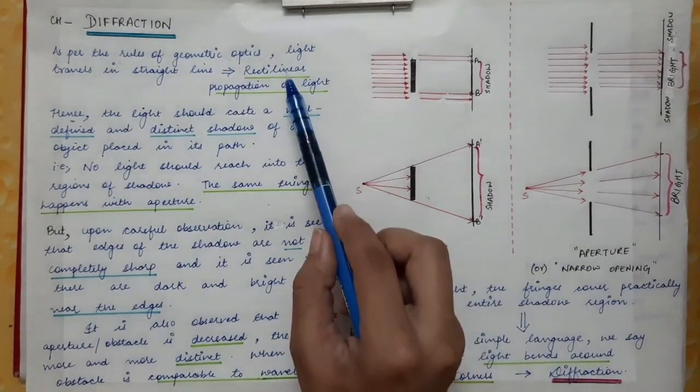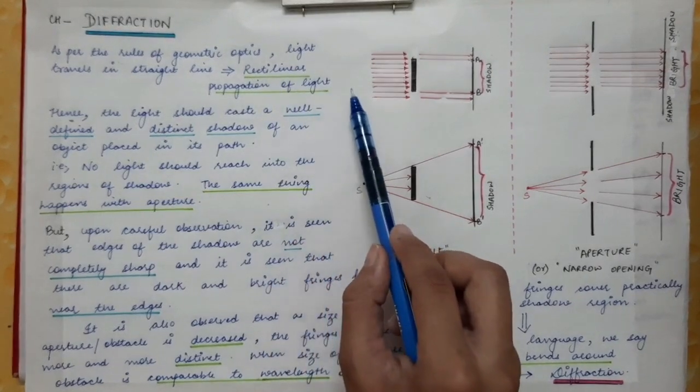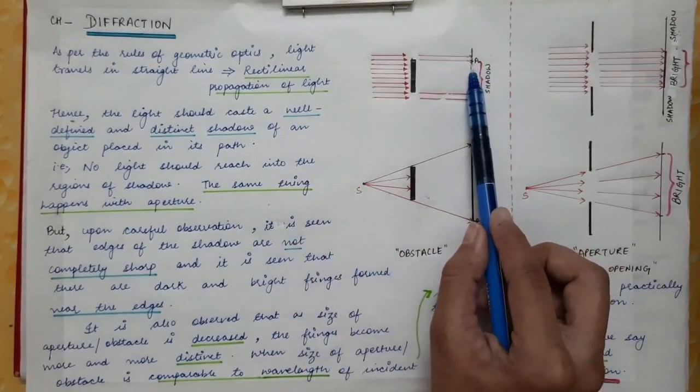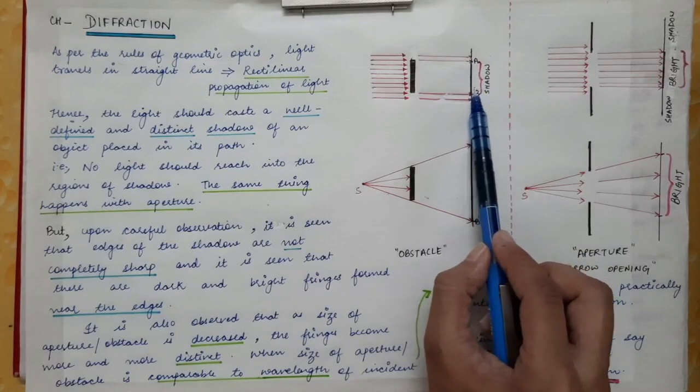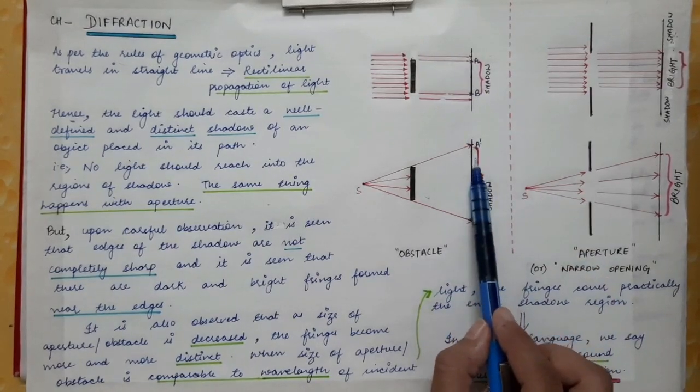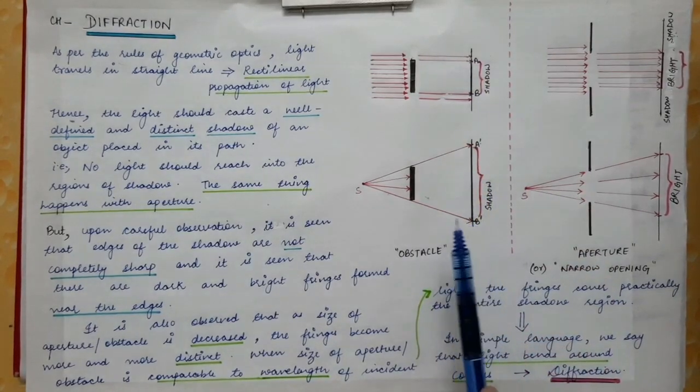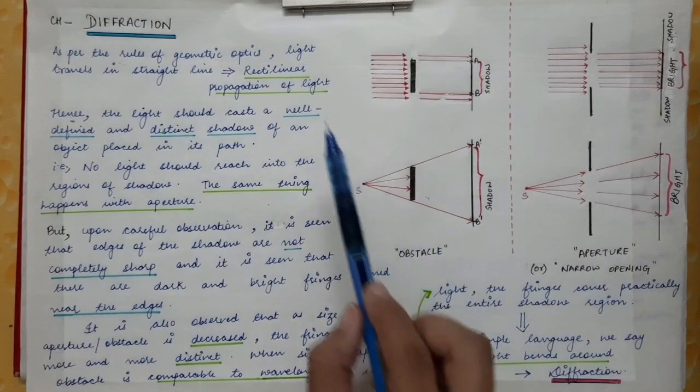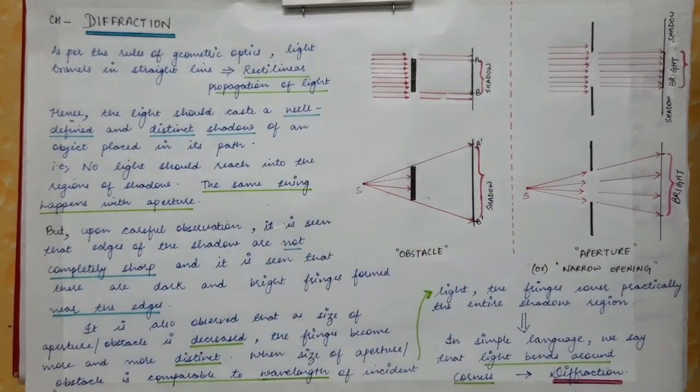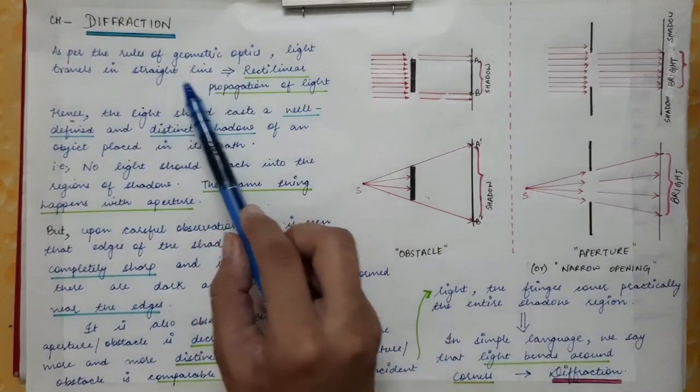According to the rectilinear propagation of light property, no light should reach this geometrical shadow region, because light travels in a straight line.